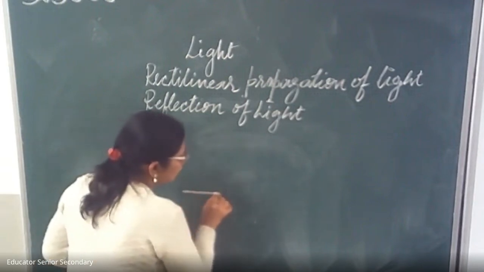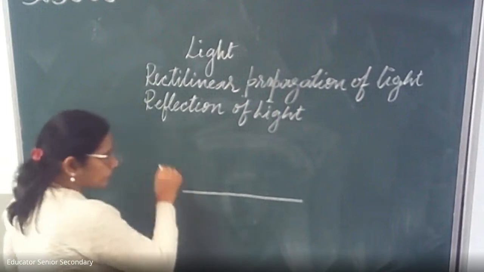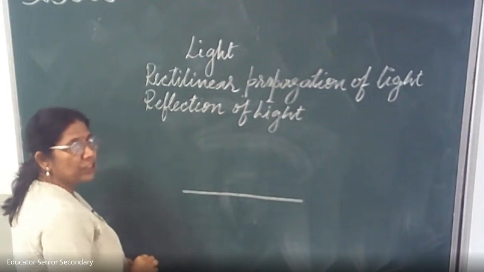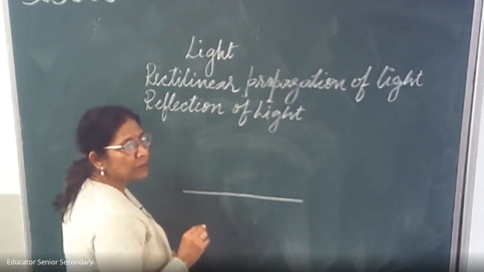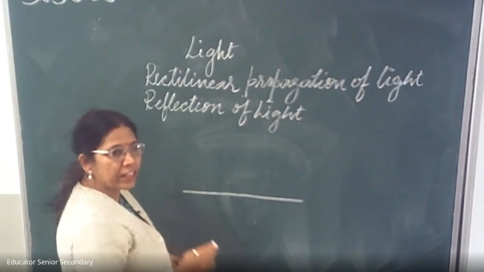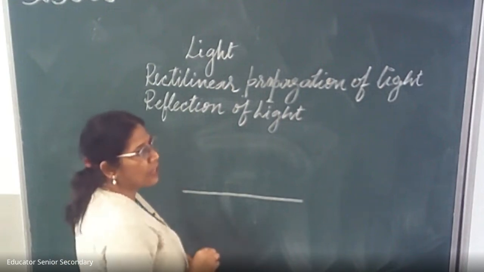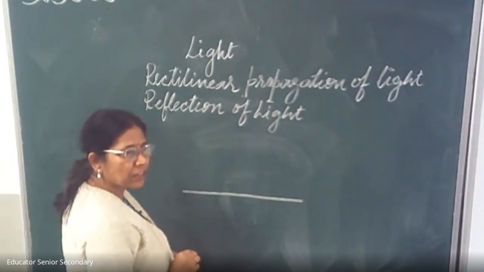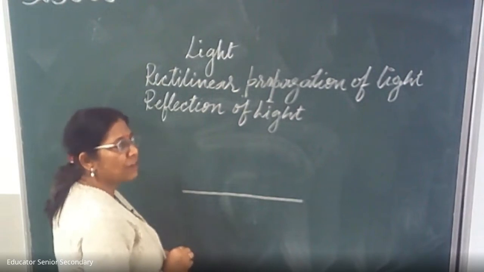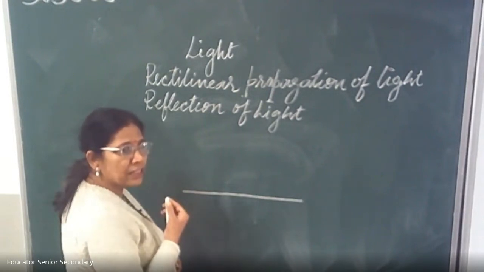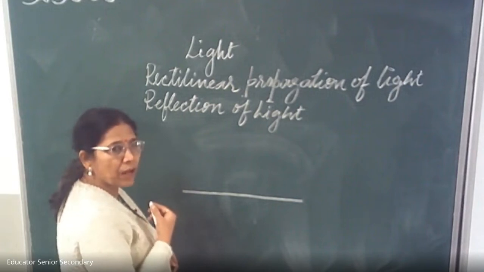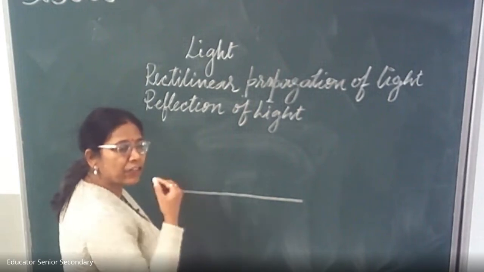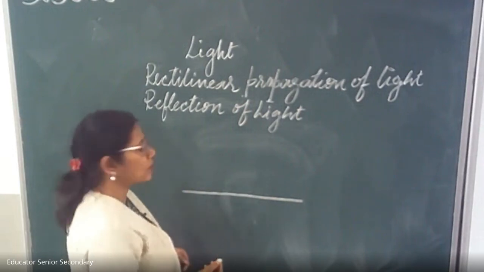In the same manner, the ray of light bounces back when it strikes any surface. And you know children, we are able to see the object because the rays, when they reflect and reach our eyes, we are able to see the object. In a dark room, we are not able to see our face in the mirror, but when we switch on the light, what happens? The light rays strike on us. After bouncing back from us, it reaches the mirror, and after bouncing back from the mirror, it reaches our eyes, and we are able to see the image.